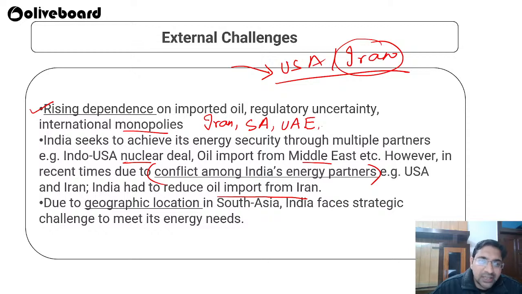That is why I said these are the things we have to face if we do not have our own sources of energy security, right? We have to depend on other countries, and we have to listen to all these countries, and back down for all these countries on all things. Then, due to the geographical location, as you all know, India being in South Asia faces strategic challenges to meet its energy needs.